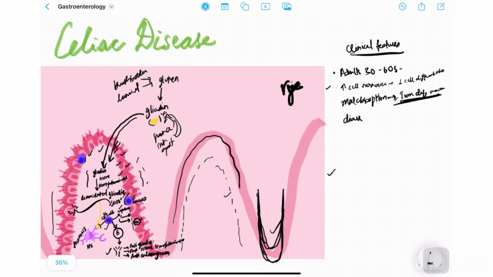There's going to be diarrhea, bloating, and fatigue. In children, this can present as failure to thrive. So once they start taking gluten, this will start, right? After the age of 6 months, the children can start presenting with failure to thrive, loss of weight, diarrhea, muscle wasting.